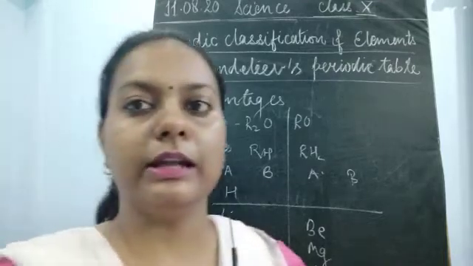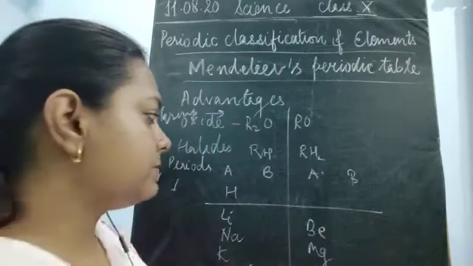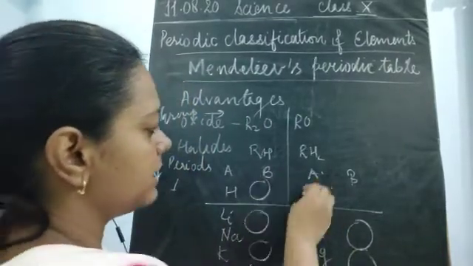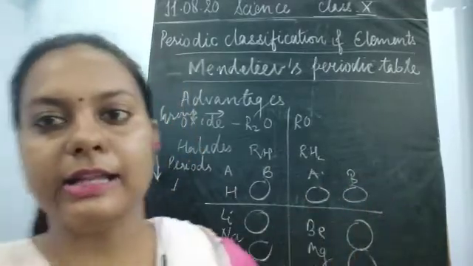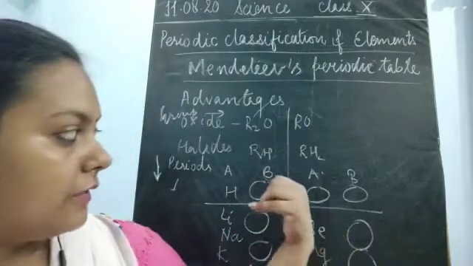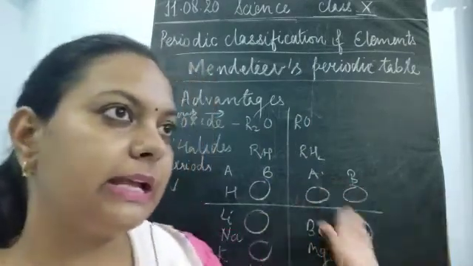He gave the groups, but he left some space. Why did he leave the space? So that if elements with these atomic numbers were discovered later, they could be easily placed in his table.